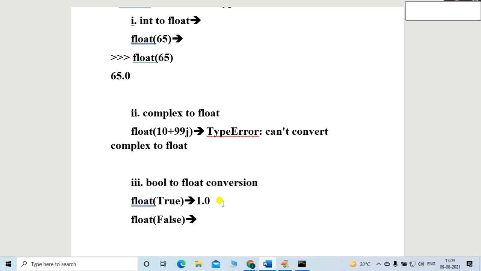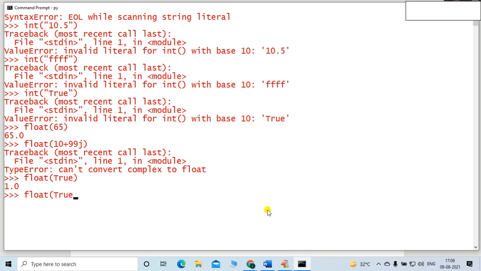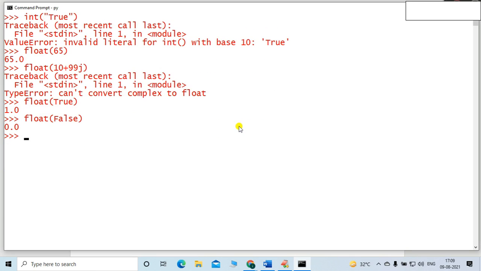Similarly, it will convert into 0.0, I think. Let me cross check. Again, I will mention here false. You can see 0.0. Perfect. So it is possible, friends. Boolean data type to float data type conversion is possible. The conversion is possible. No problem.